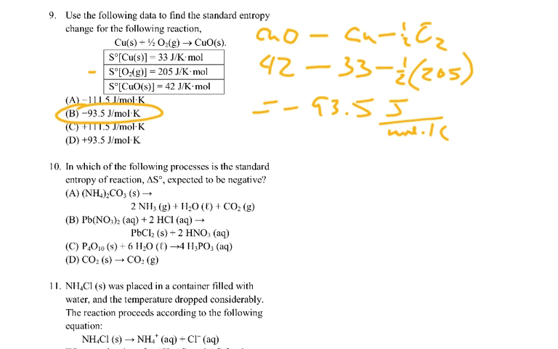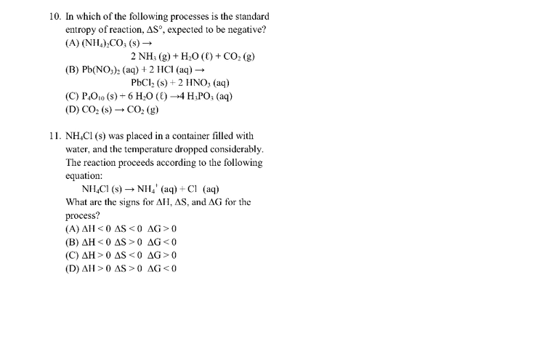Okay, number 10. Which of the following processes is the standard entropy of reaction expected to be negative? Negative delta S means that it is getting a little bit less disordered, less random. So we're looking for things that get less random. So A, solid going to gas. Well, that's definitely not getting less random. That's getting much more disordered.